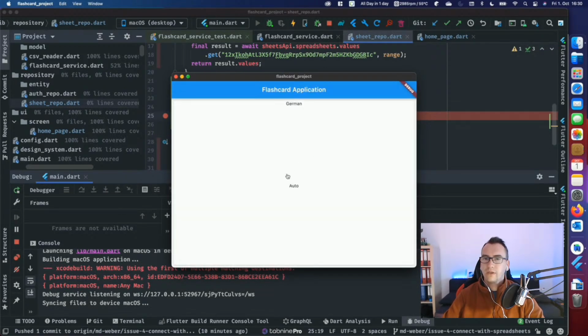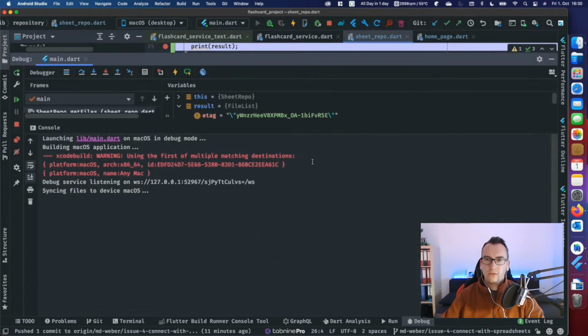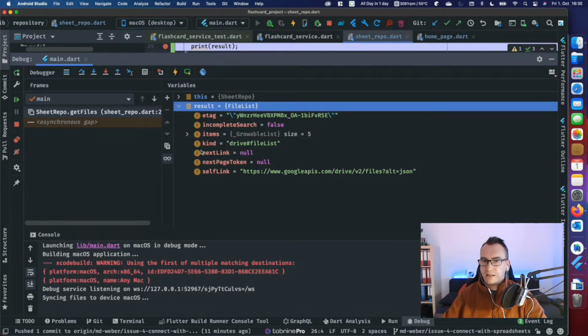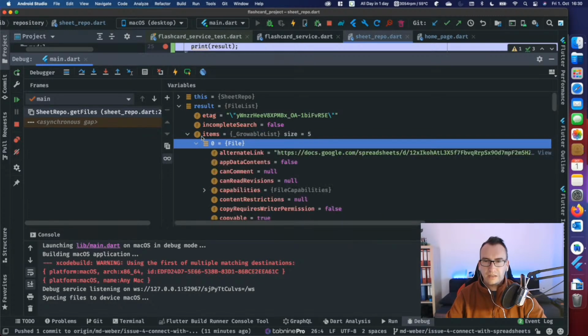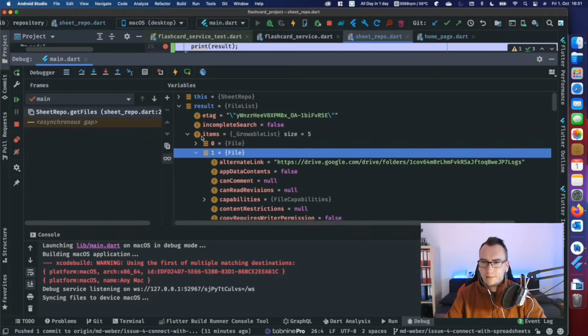Oops. Here we got our info, and now you see this perfectly little nice file folder icon. And if I press it, we hopefully jump here inside. Yep, that worked. So we got in the result something. And I always use the debug window down here, because here I have a little bit more overview. And as you can see, we have a result with an items growable list of 5. So what do we see? Files, doc, spreadsheet.